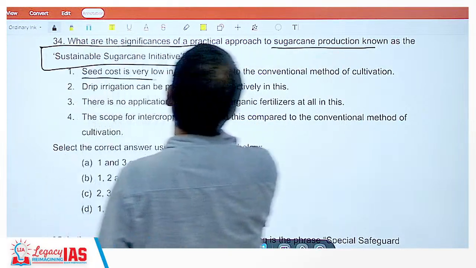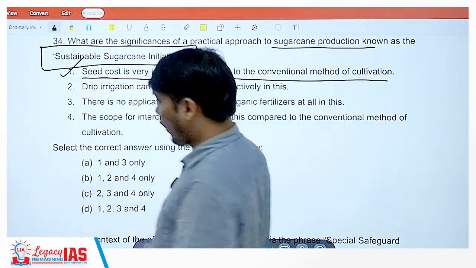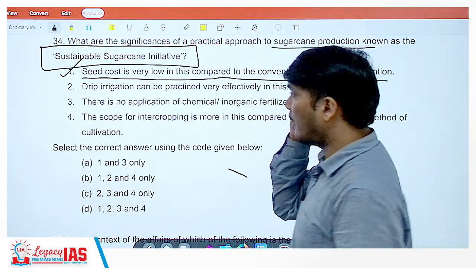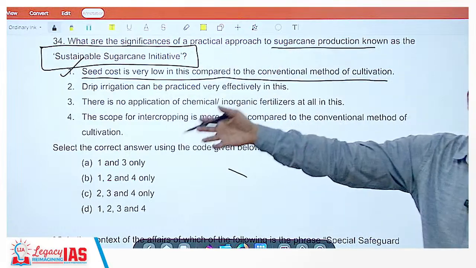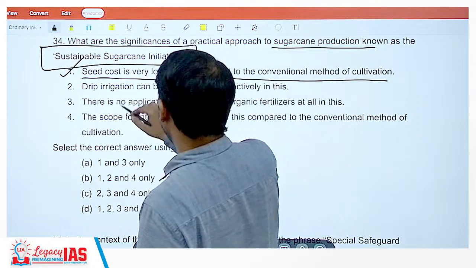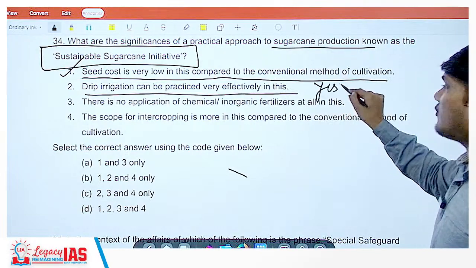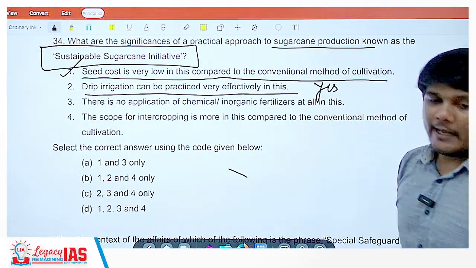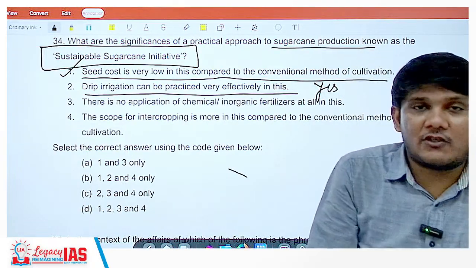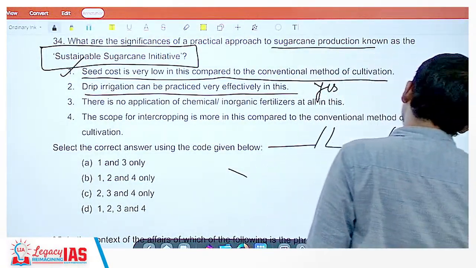1. Seed cost is very low in this compared to the conventional method of cultivation. Yes. Talking about organic seeds, seed cost is less. You can reuse them, as in you need not buy them from outside from any international firm. The Indian seeds are used. 2. Drip irrigation can be practiced very effectively in this. Yes, drip irrigation can be practiced. What is drip irrigation? Irrigation is one thing, drip irrigation is another thing. So what is specifically drip irrigation? It is that form of irrigation wherein you will have pipes laid out like this.